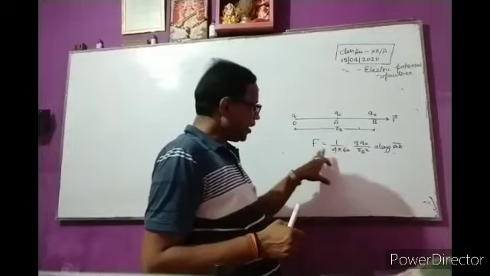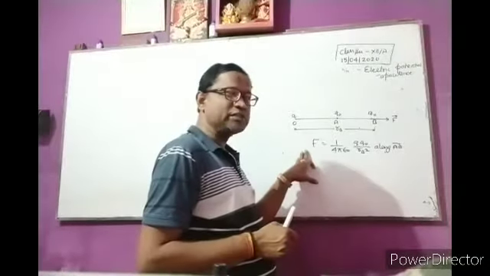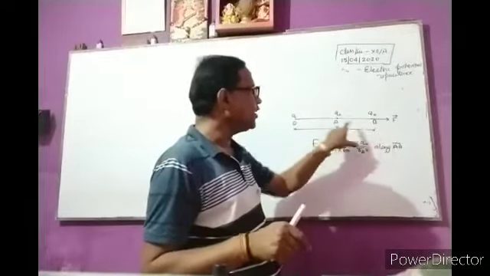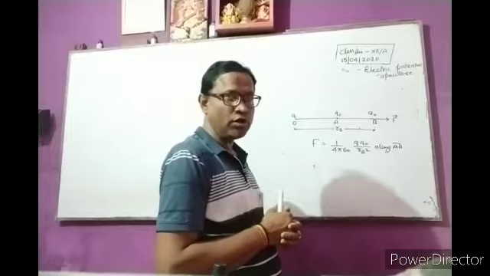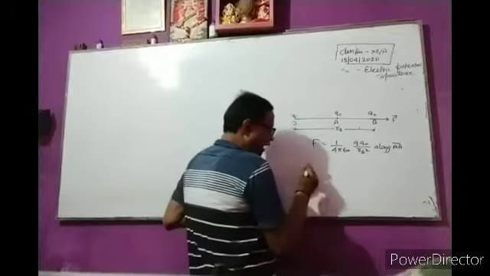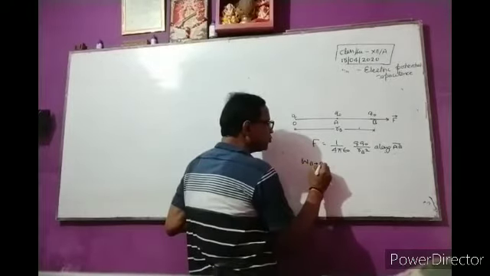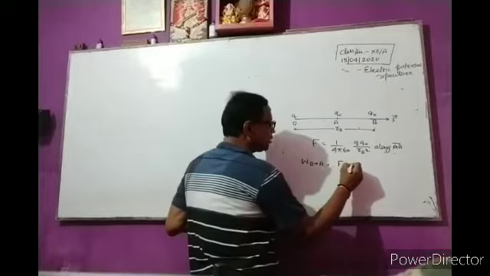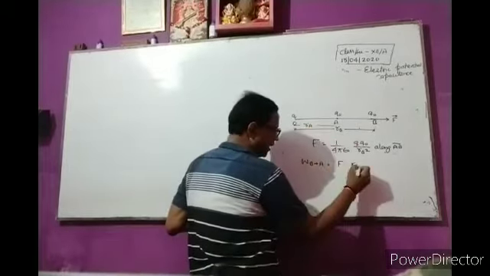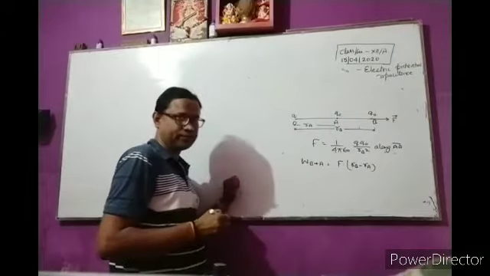In this case, if a small work is done in displacing the test charge Q0 from B to A, then applying the formula, work done from B to A is equal to force into displacement, RB minus RA.